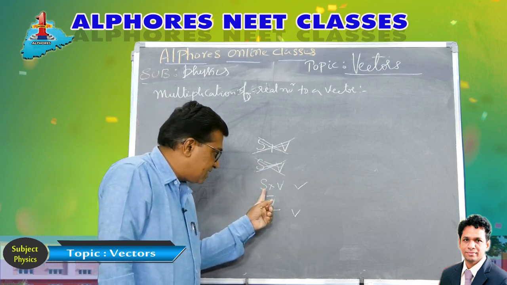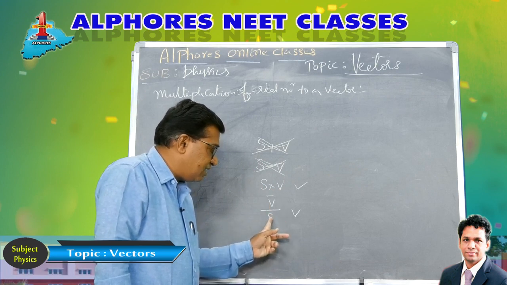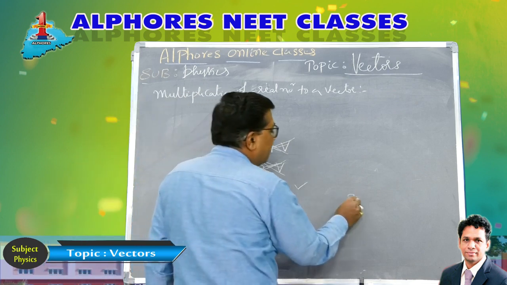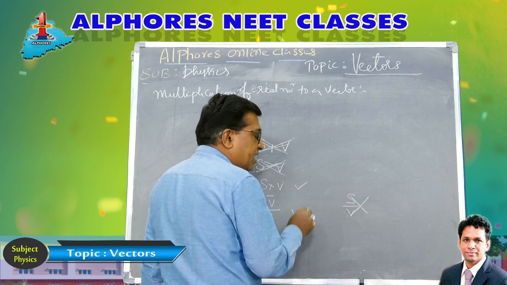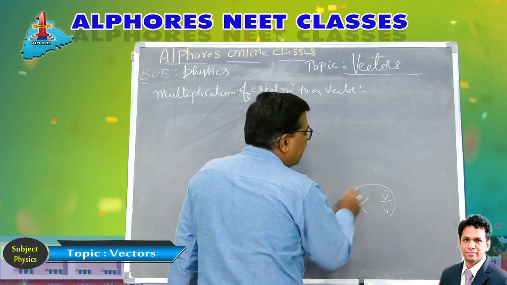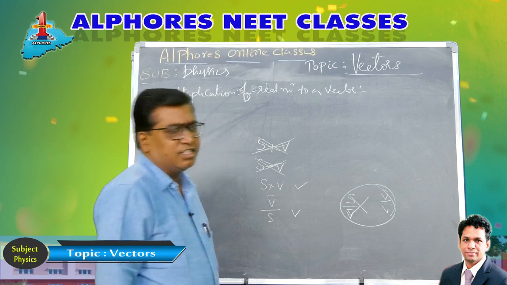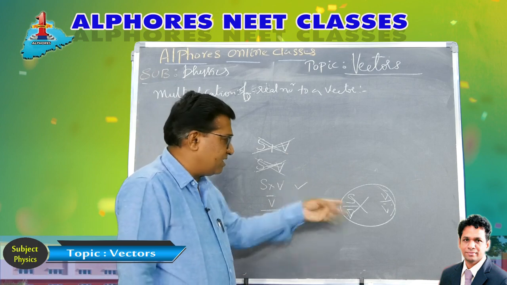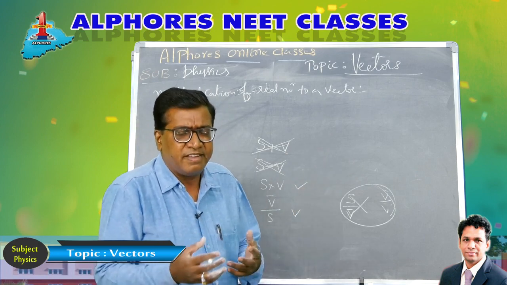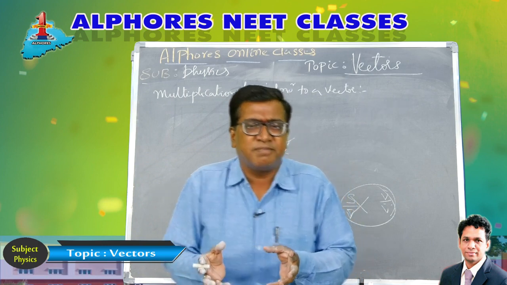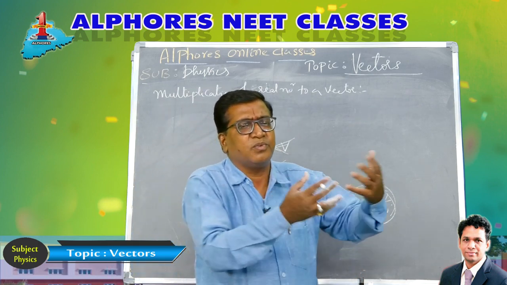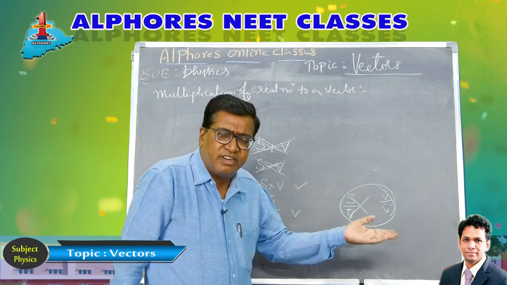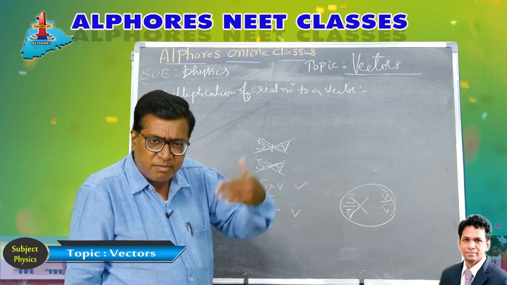But you can multiply a scalar to a vector and divide a vector by a scalar. Again, division of a scalar by a vector is not possible. You can never divide a vector by a vector. It is impossible because you cannot define the division of any value by direction. It is undefined. That is the reason why we have come to a separate mathematics for vectors, because it doesn't follow the simple algebraic rules. You cannot divide a vector by a vector, nor a scalar by a vector.